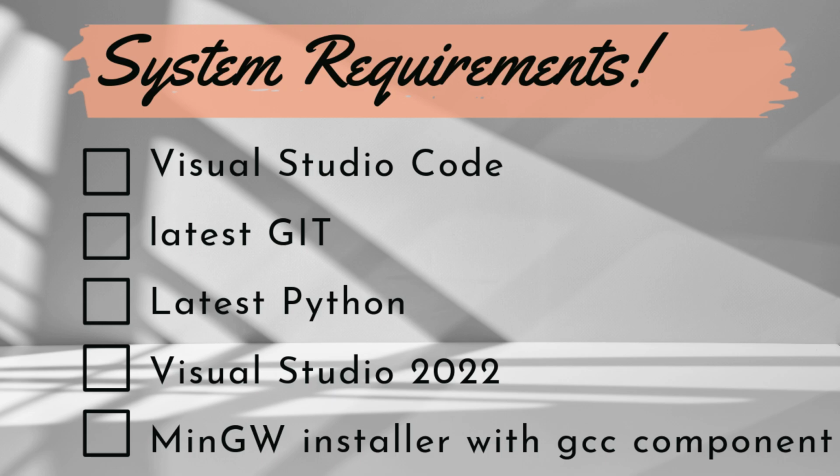Alright, let's start with the system requirements needed to install Private GPT. First we need to install Visual Studio Code on your PC, then the latest Git, and then the latest Python, and then Visual Studio 2022, and then the MinGW installer with the GCC component.